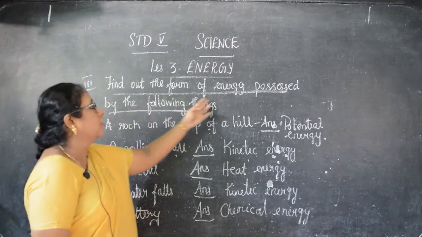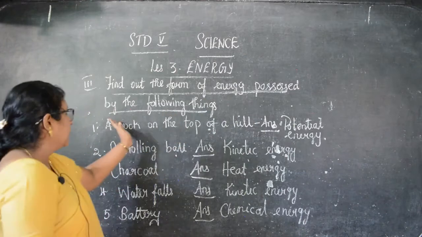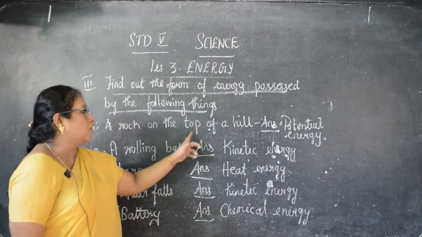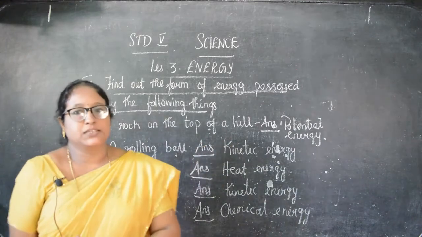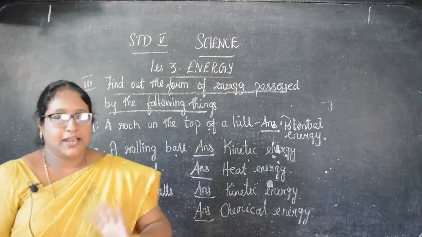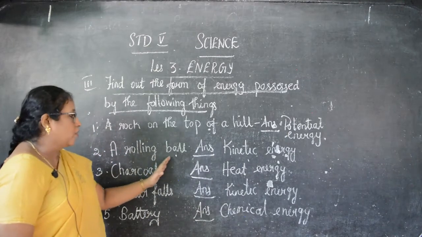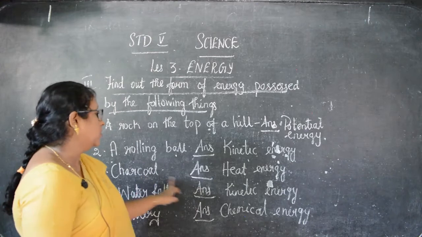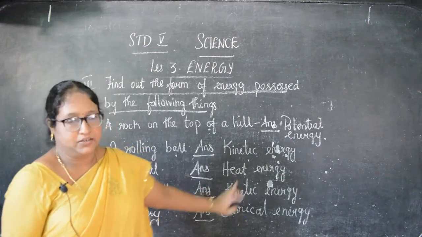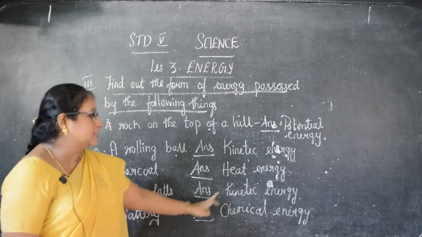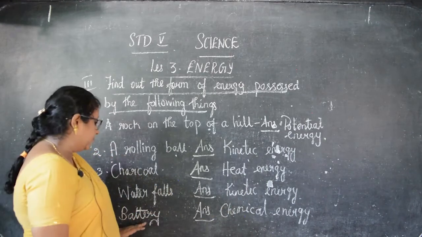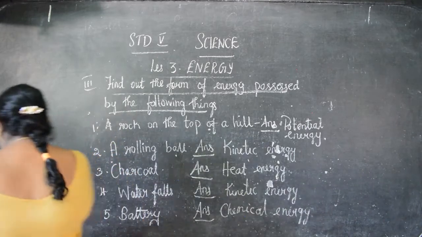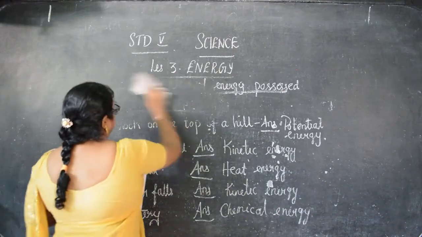So, find out the form of energy possessed by the following things we saw. Right? A rock on the top of a hill: potential energy. Next, a rolling ball: kinetic energy. Then charcoal: heat energy. Waterfalls: kinetic energy. And battery: chemical energy. So, next we will see the match the following now. Okay, children.